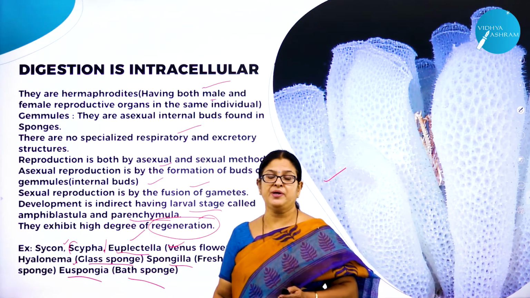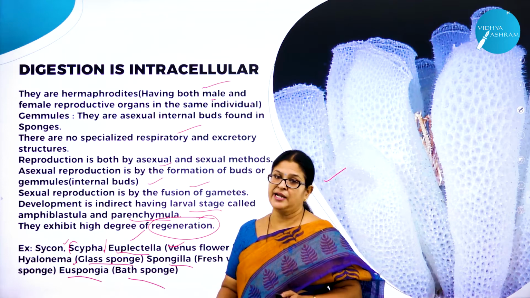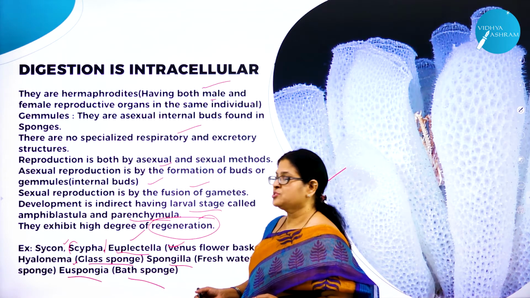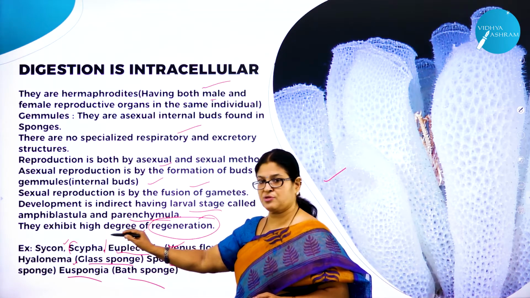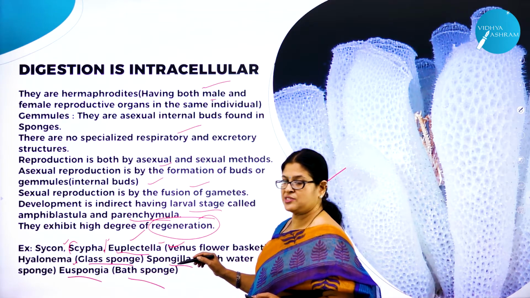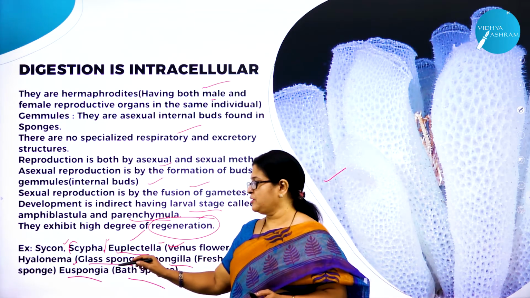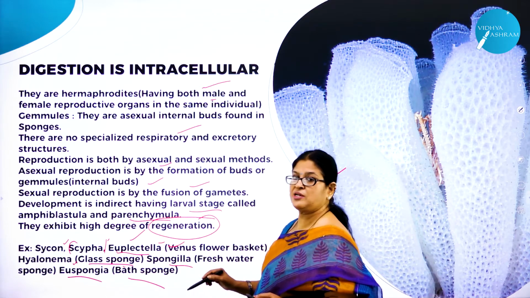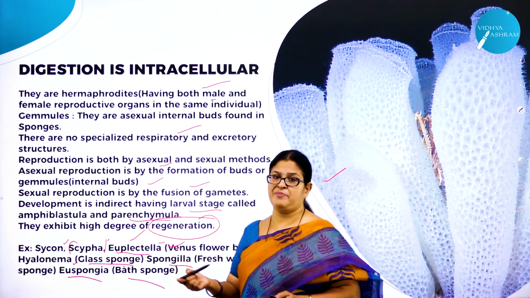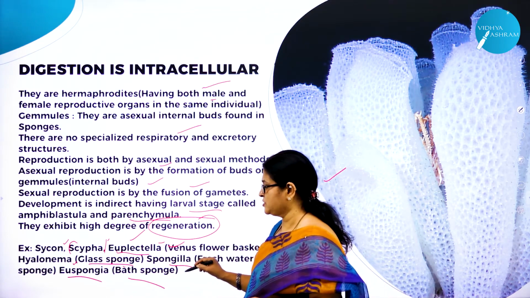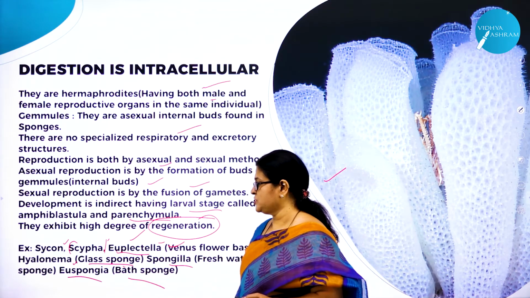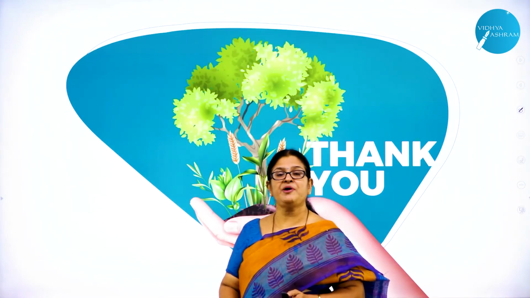That is, if any part of the body is cut, it regenerates or regrows. So what are the examples? Cycon is also called Scypha, then Euplectella, that is Venus flower basket, Hyalonema, that is glass sponge, Spongilla. Majority of them are marine forms except for Spongilla, which is a freshwater sponge, and Euspongia, called the bath sponge. Hope you have understood all the characteristic features of phylum Porifera.